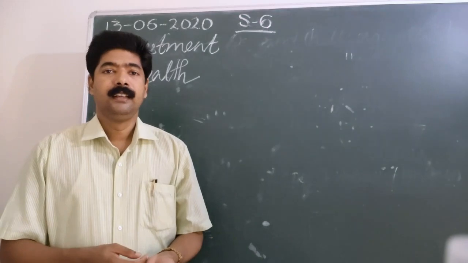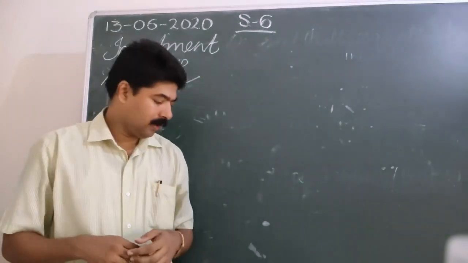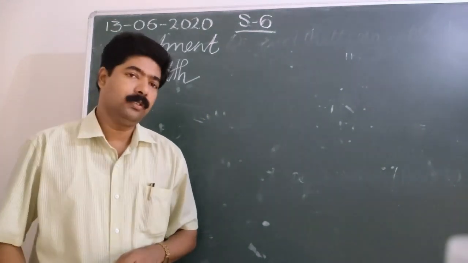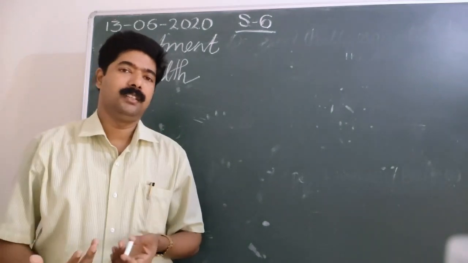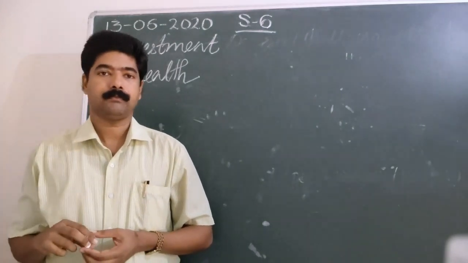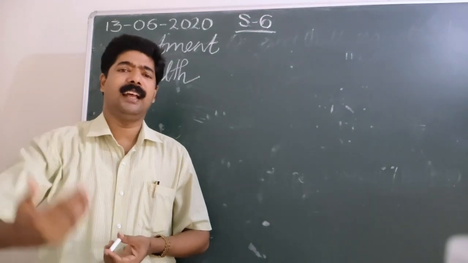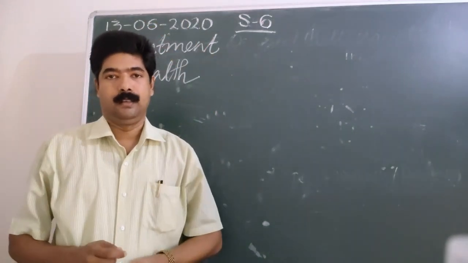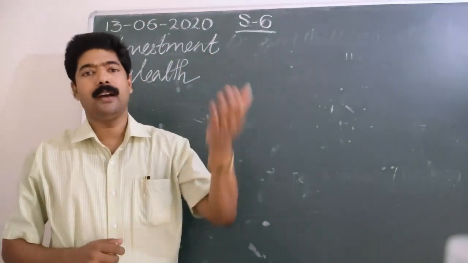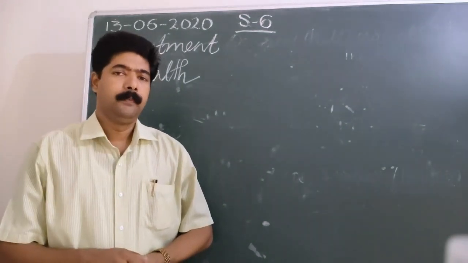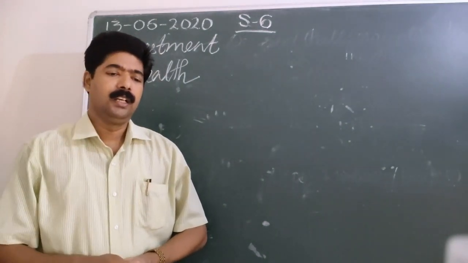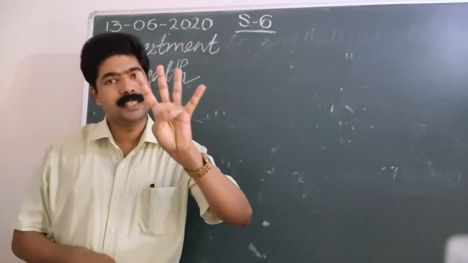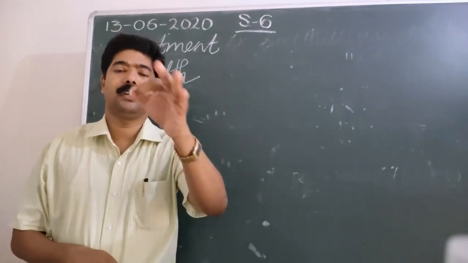If I say this is my wealth, or my economics textbook is my wealth, I must make sure that it helps me, that it is a source of my income. You can say anything is your wealth, but it must follow certain characteristics. If that particular commodity or asset follows four features, then you can say that is your wealth.